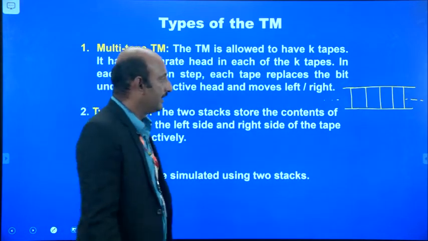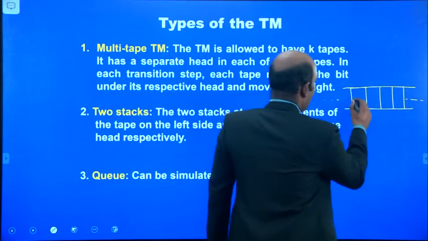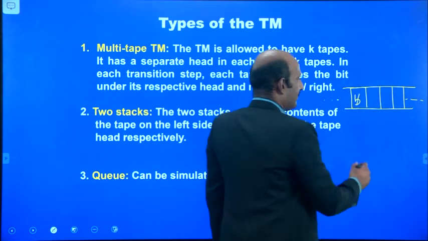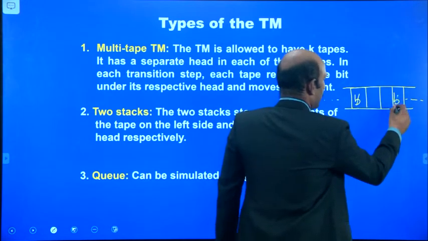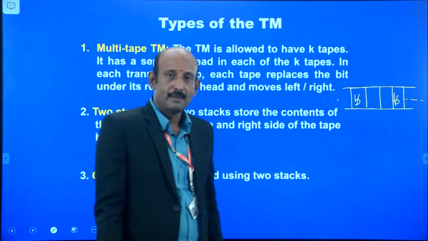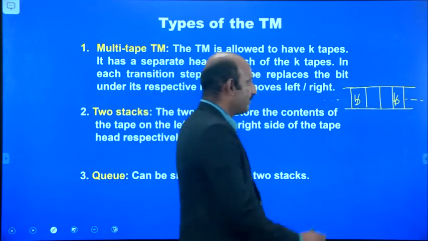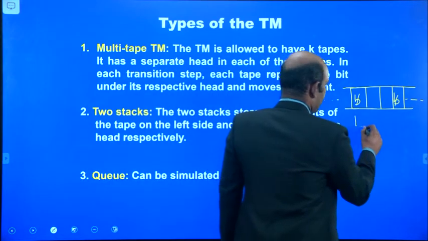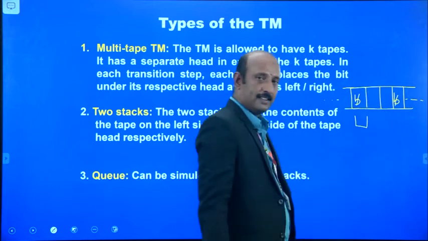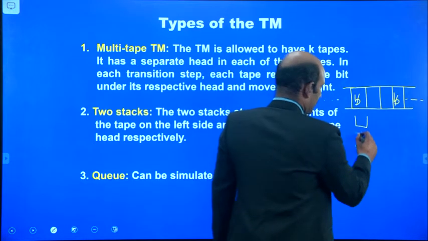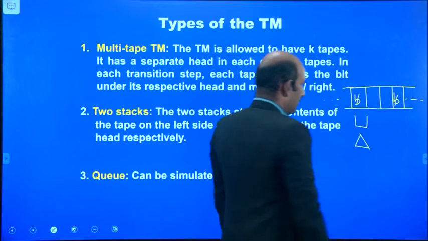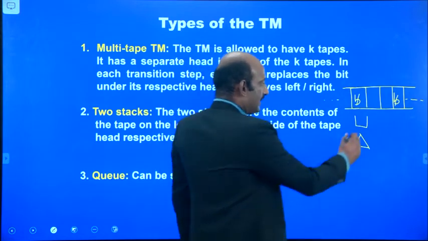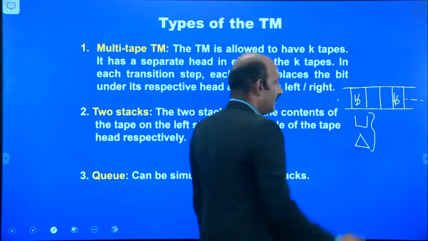These cells may also contain blank spaces. These blank spaces are denoted by special symbols, or else by a triangle form. These symbols represent a blank.